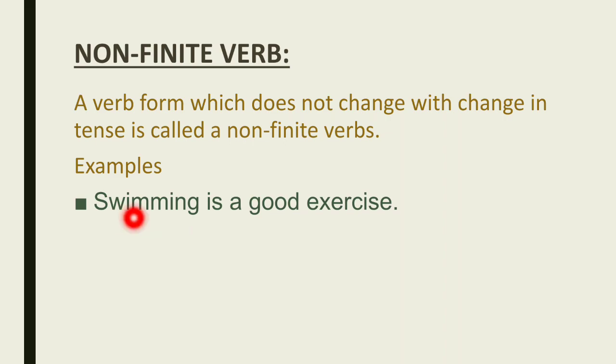And see the examples. Swimming is a good exercise. Here the verb is swimming. Is it a verb? No. It is not a verb. The verb is swim. We are using swimming with ing as the noun here. Gerund. Remember? Yes, my dear students, when we are using verbs as gerund, then there is no need of changing. Here we are using swimming, which is from a verb, but as a noun. So here is is the present. If we talk about swimming, then it will remain unchanged for present, past and future.